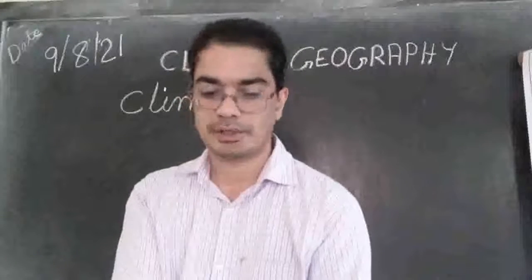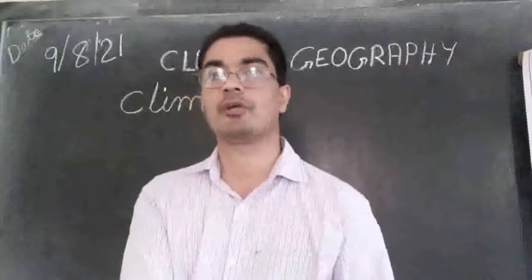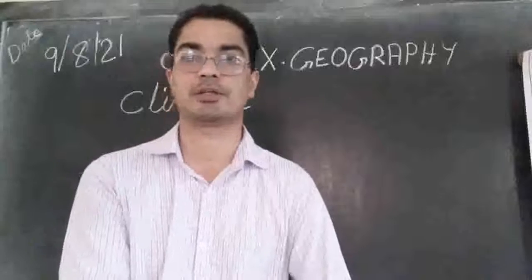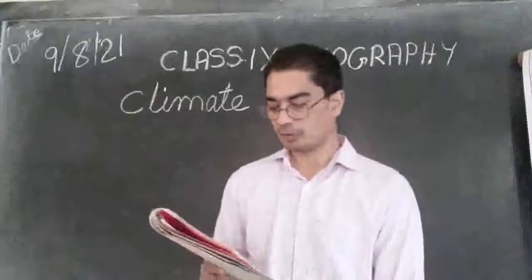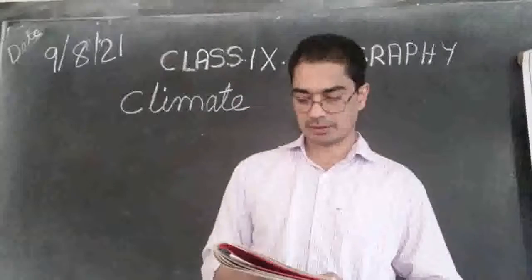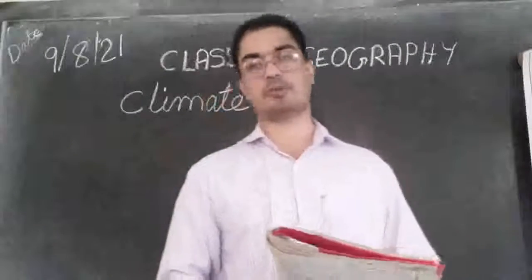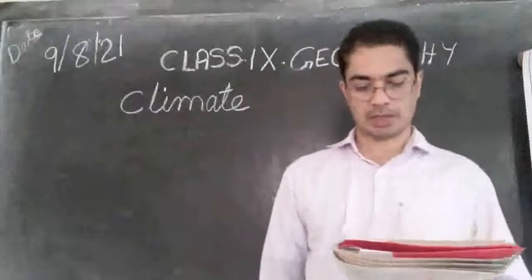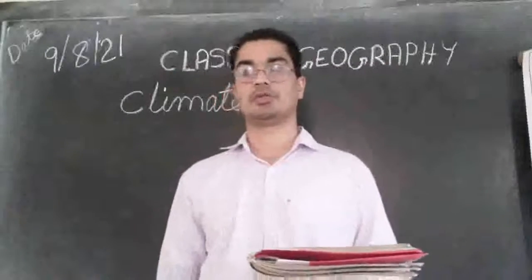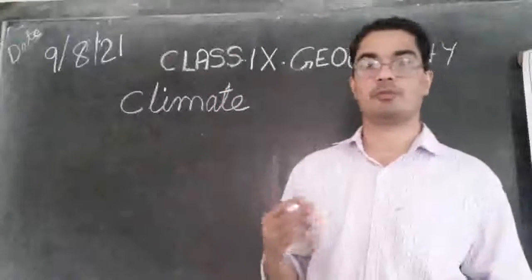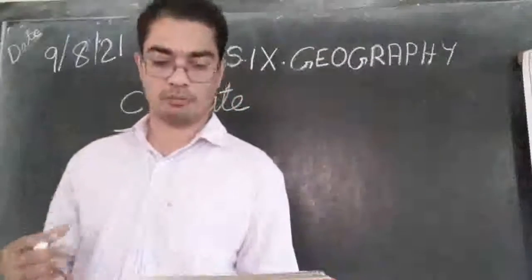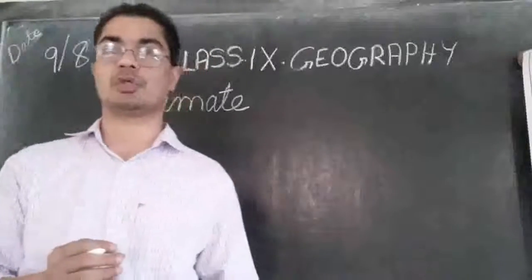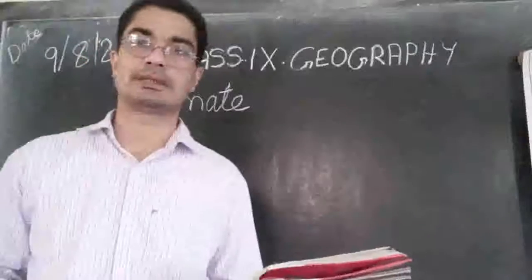Then let us now see about precipitation, the rainfall in our country, how much rainfall there is in different parts. That is what we are going to see. We see there are variations not only in the form and types of precipitation, but also in the amount and the seasonal distribution. The way there is rainfall in different parts of the country, they are not the same. Some places receive more rainfall, some places receive very little rainfall, and so on. So it is not the same.